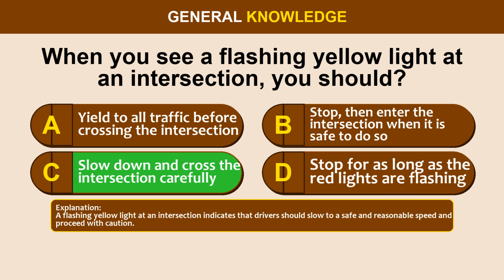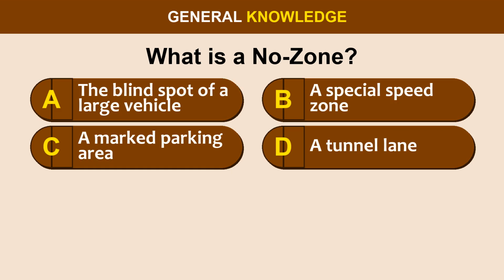Question 37. What is a no zone? Option A, the blind spot of a large vehicle. Option B, a special speed zone. Option C, a marked parking area. Option D, a tunnel lane.